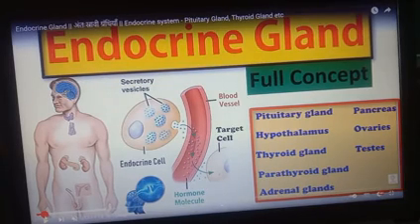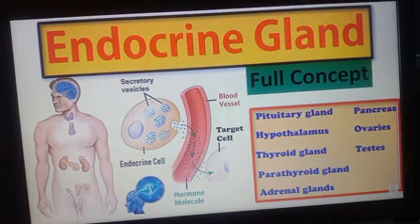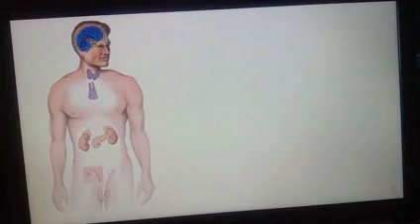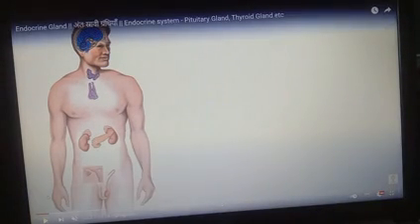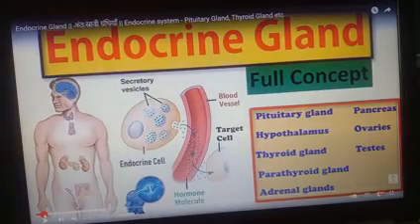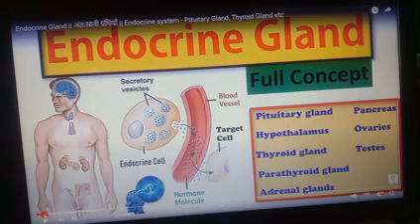So, good morning, students. In the continuation of your class 8th, last day we had discussed the topic adolescence and puberty, and the different characters we had discussed there. Today we are going to discuss the endocrine glands. So, first of all, we should know what endocrine glands are.